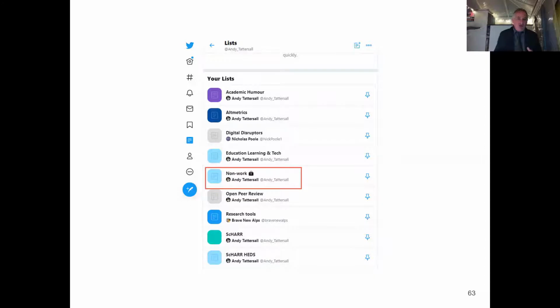If you work in an organization and you know there are 10, 15 people who are tweeting about the work that you're doing, if you add them to a list, then every time you open up the list, you'll see all of their tweets, which then allows you to retweet them through. So it's quite an easy process. It's a bit like the Sorcerer's Apprentice. You've basically got everything automated and running through smoothly.